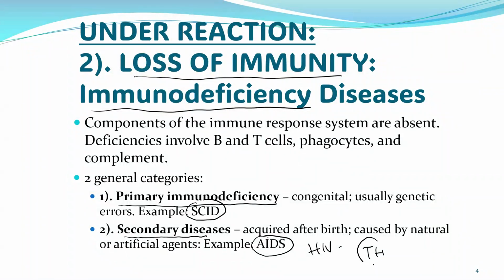This immune deficiency is caused by the T helper being destroyed by the HIV virus. When the T helper concentration is very low, like under 200 per microliter, then AIDS will develop.